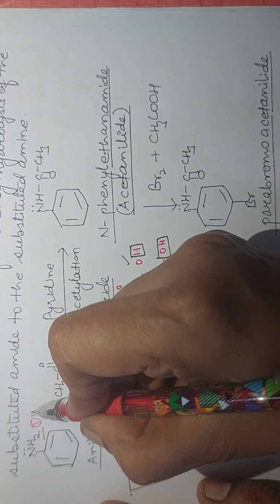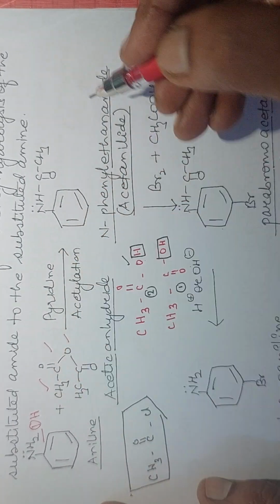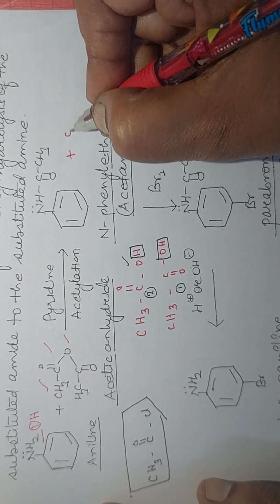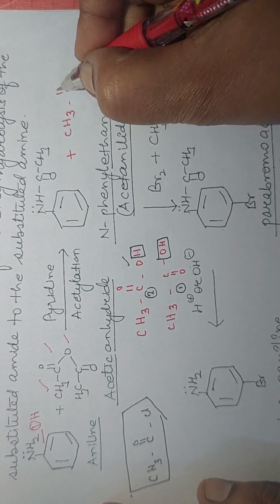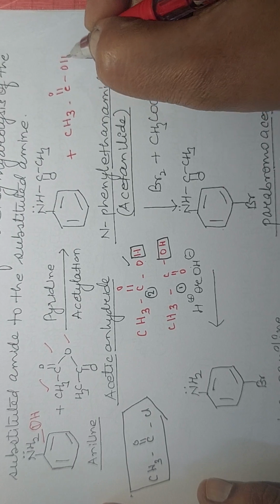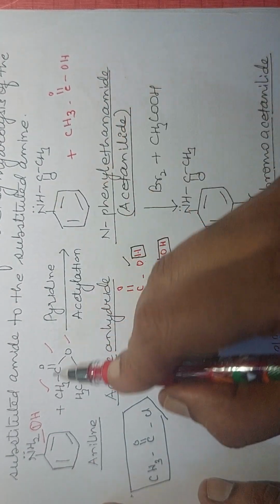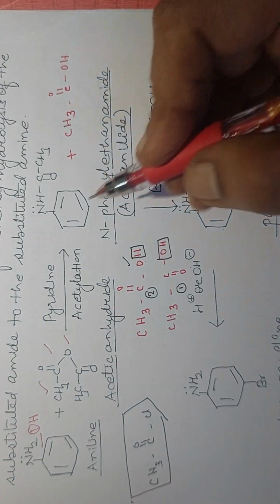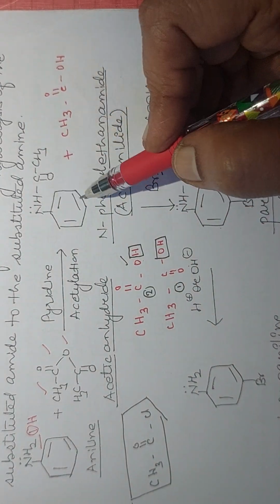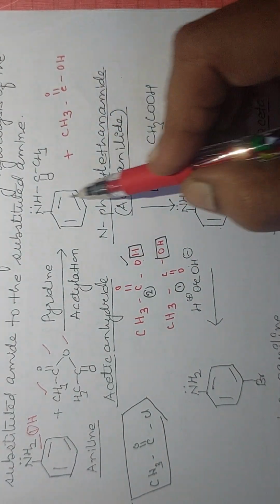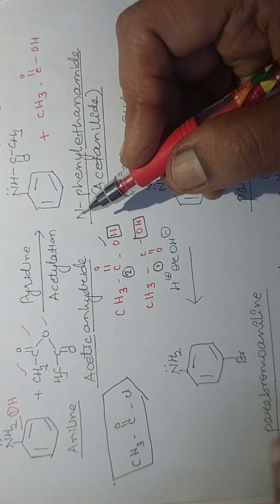One AH here, CH3C double bond O, one AH gets eliminated as CH3COOH, that is called ethanoic acid. Left behind is benzene ring, NH, C double bond O, CH3. This is known as N-phenyl ethanamide or N-phenyl acetamide. Another common name is acetanilide. The reactivity is controlled.